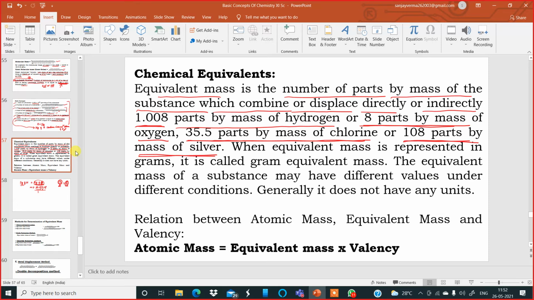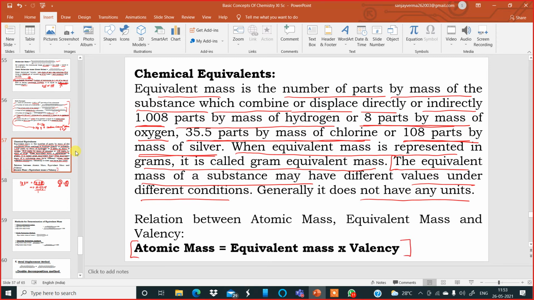We can add a lot of elements in the definition, but that is not necessary because understanding the concept is very important. When equivalent mass is represented in grams, it is called gram equivalent mass. Important line: the equivalent mass of a substance may have different values under different conditions, but it doesn't have any units. There are no units. Now I want you to learn this formula.